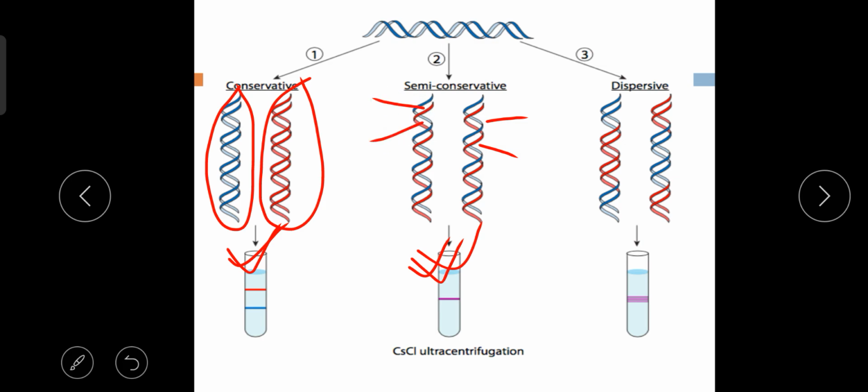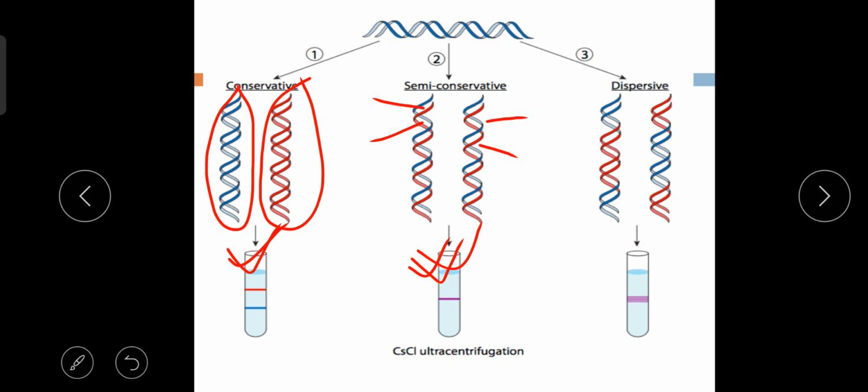So always remember here the blue one is from the parent DNA and the red one is the newly produced DNA. The blue one is the strand from the old parent DNA, and the red one is the newly formed DNA strand.